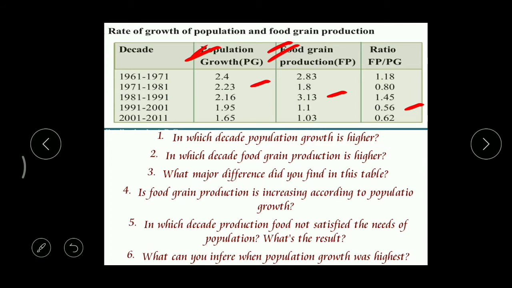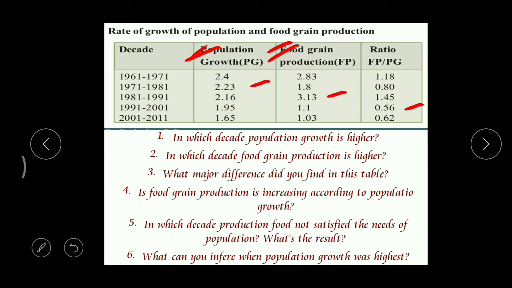Okay. Then next one, in which decade did production of food not satisfy the needs of the population? What's the result? It is the fourth one, 1991 to 2001. Here we can find what? The population is very, very high, and the food grain production is very, very less. And here the ratio is 0.56, very, very less. Then ultimately what is the result? The result will be food crisis.